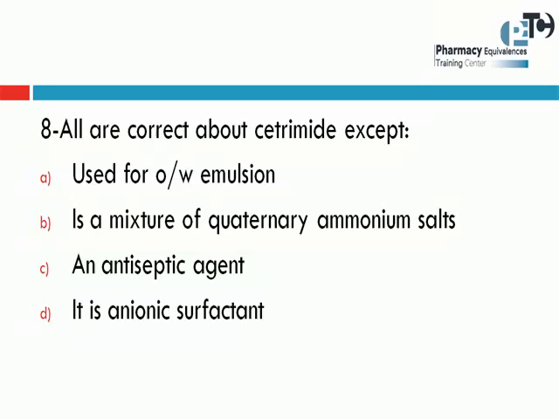Question number 8 is about pharmaceutics. All are correct about cetrimide except: A, used for oil in water emulsion; B, is a mixture of quaternary ammonium salts; C, an antiseptic agent; or D, it is anionic surfactant. In this question, there is an except word. So there are 3 choices that are true and only one is false. From those choices, all of us know that cetrimide has a positive charge, so it is a cation, not an anion. So the answer here will be D. It is anionic surfactant.